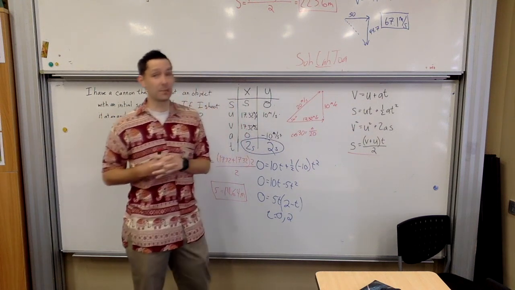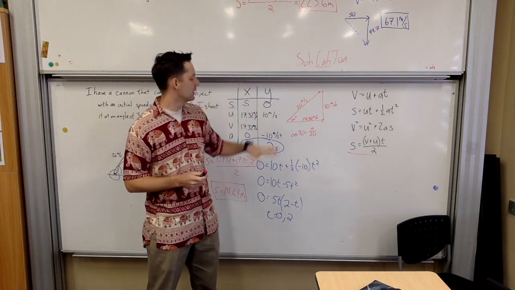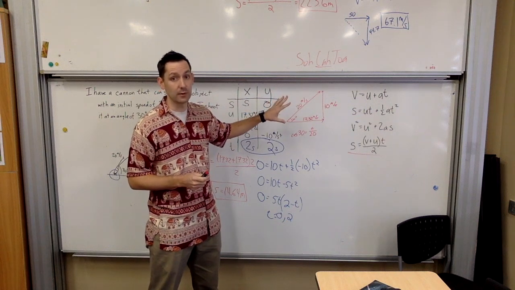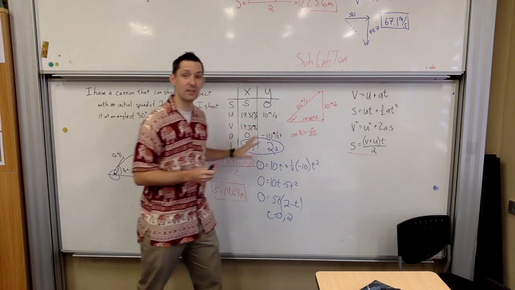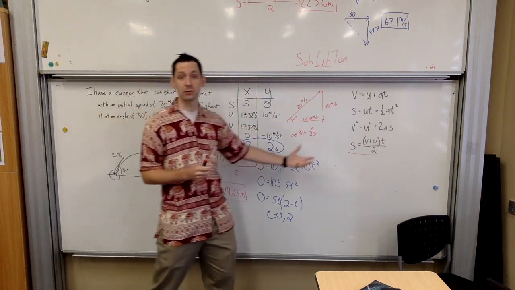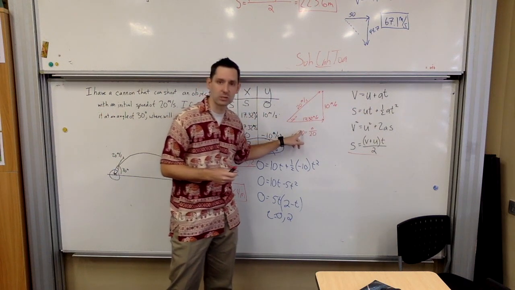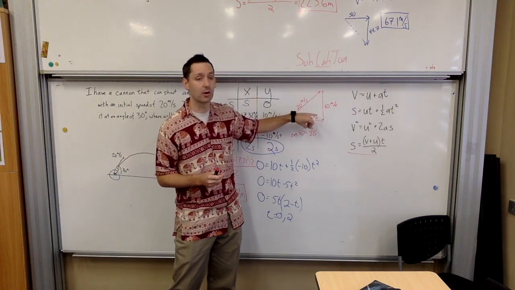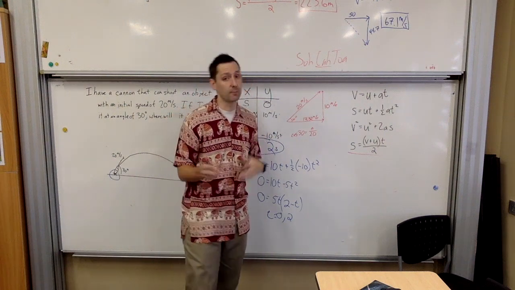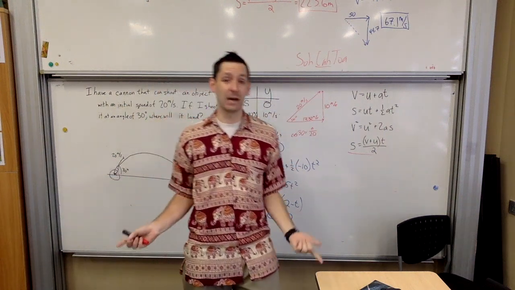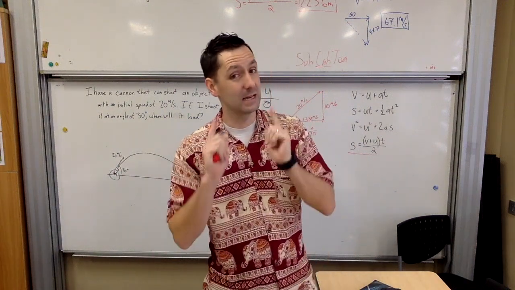Sometimes it's actually the opposite, and we're going to do one of these for homework tonight. I'm not going to make a video of it. I'm going to let you try it on your own. Sometimes we have to deal with it because if you don't know the initial velocity, maybe you're given the distance or something. So we actually have to work backwards. When we work backwards, we find the vertical velocity that we need. We find the horizontal velocity that we need, and we put them together to figure out what that initial velocity is. And so be prepared to work backwards, forwards, inside out, upside down, whatever way we decide to work. We've got to be able to work in all those directions. All right? That's it. Good luck.